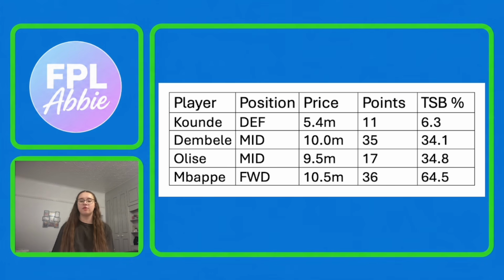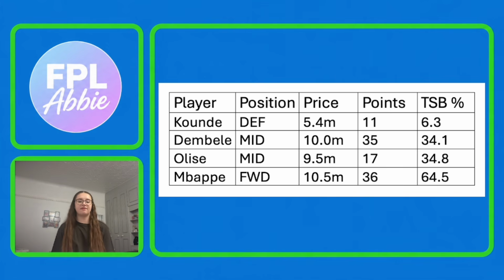And then the 2 options in the midfield that I've chosen are Dembele and Elise. Dembele is 10 million, Elise is 9.5 million. Dembele has had a better World Cup so far, getting 35 points, and his ownership is 34.1%. Elise has picked up 17 points so far, which still isn't bad, but when you compare it to Dembele's numbers, it doesn't look as good, and he is 34.8% owned, so slightly higher.